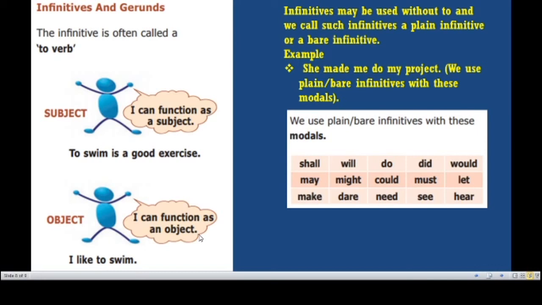They are called bare infinitive or plain infinitive. Example: she made me do. So here, before the verb do there is no to. So here it is acting as a bare infinitive or plain infinitive. Okay, so here is given a list of verbs before which there is no to infinitive. We cannot use to before them.